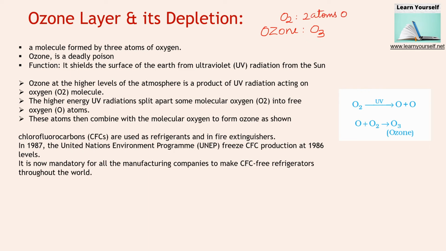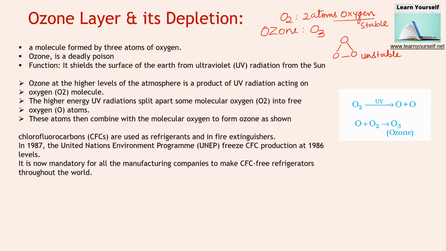This molecule is quite stable. But ozone, in which there are 3 oxygen atoms, is unstable compared to the oxygen molecule. Oxygen is essential for our life, whereas ozone is a poisonous gas.